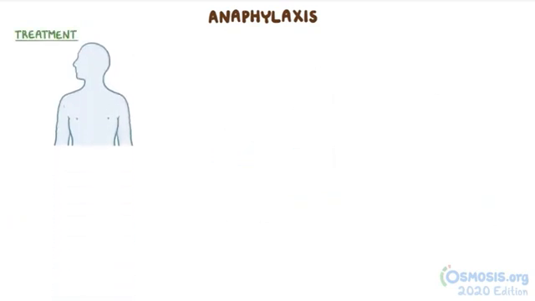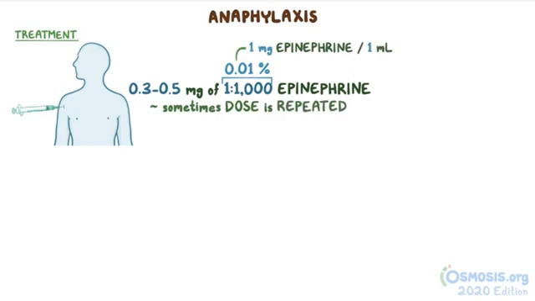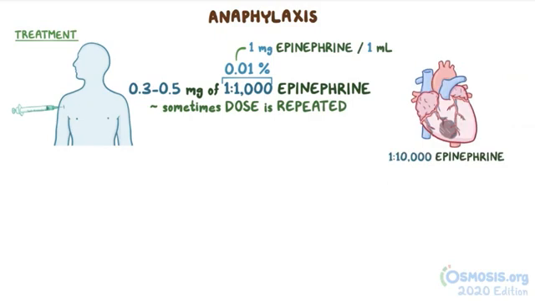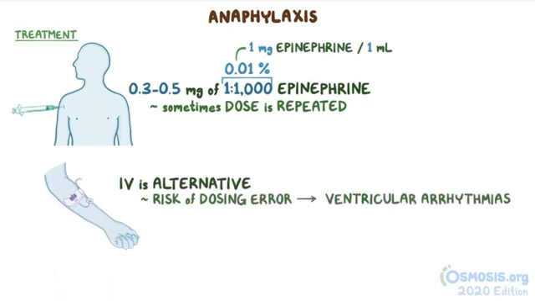As soon as anaphylaxis is suspected, the first and most important thing to do is inject 0.3 to 0.5 milligrams of 1 in 1,000 epinephrine intramuscularly, which means 1 gram of epinephrine diluted in 1,000 milliliters, or in other words, 0.1%. In a standard 1 in 1,000 vial of epinephrine, there's 1 milligram of epinephrine per 1 milliliter. Sometimes this dose needs to be repeated. This is crucial to differentiate from the 1 in 10,000 epinephrine used in cardiac arrest. The IV route is an alternative, but there's a risk of dosing error, which can cause ventricular arrhythmias, and therefore the intramuscular route is preferred.